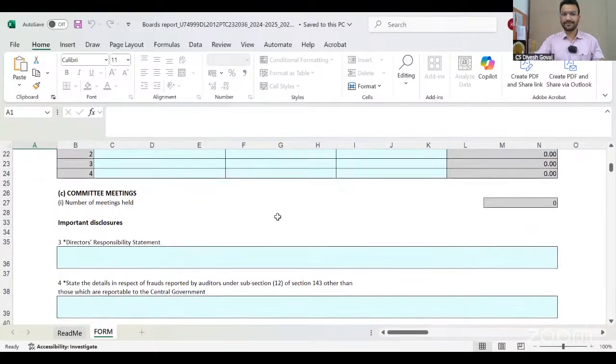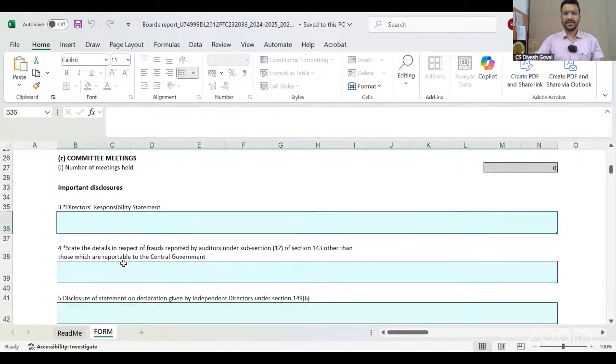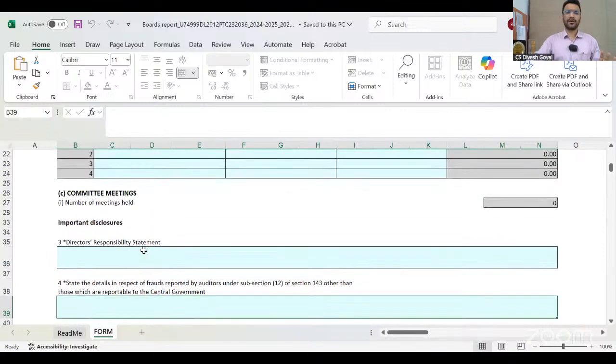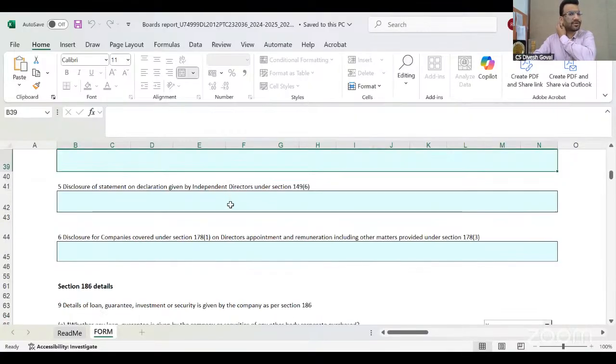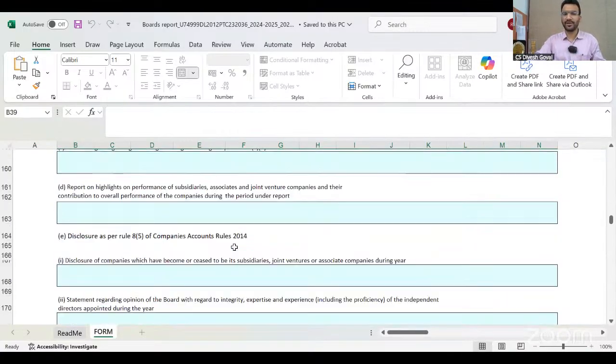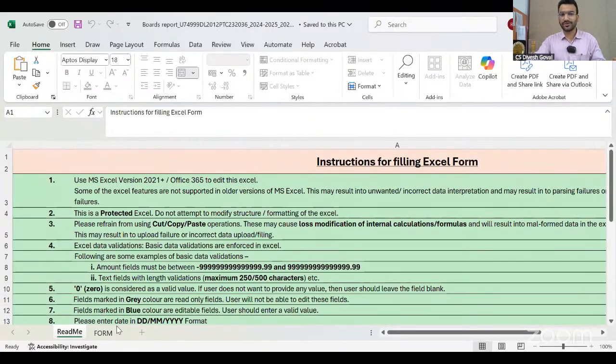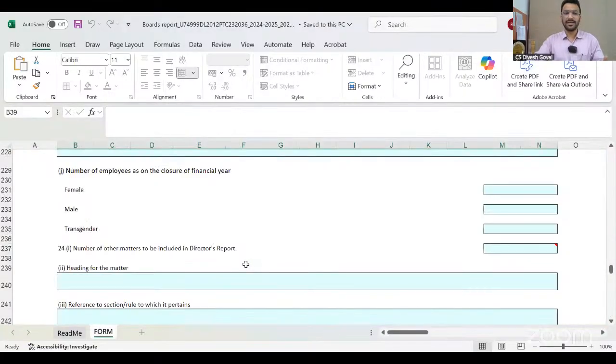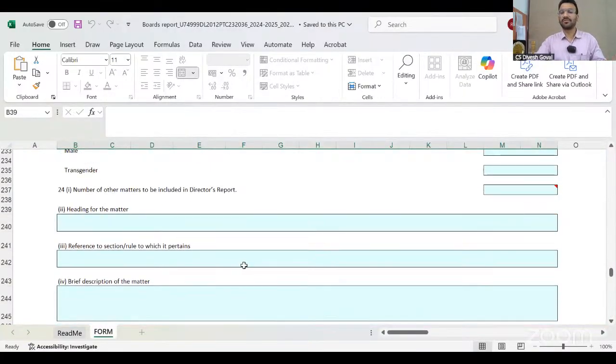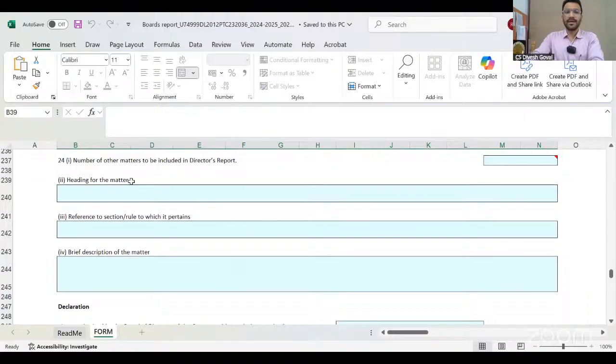Same with the committee. Now this disclosure. The matter of this disclosure I have already published on my blog, that is www.csdiveshgoyal.com. I have even mentioned this point number also in the report, so you can just copy paste and fill your director report. Although as per their instruction, it is also mentioned here, don't copy paste. Copy paste may corrupt your file. So we should avoid copy paste, but kitna likhenge, so we have to.